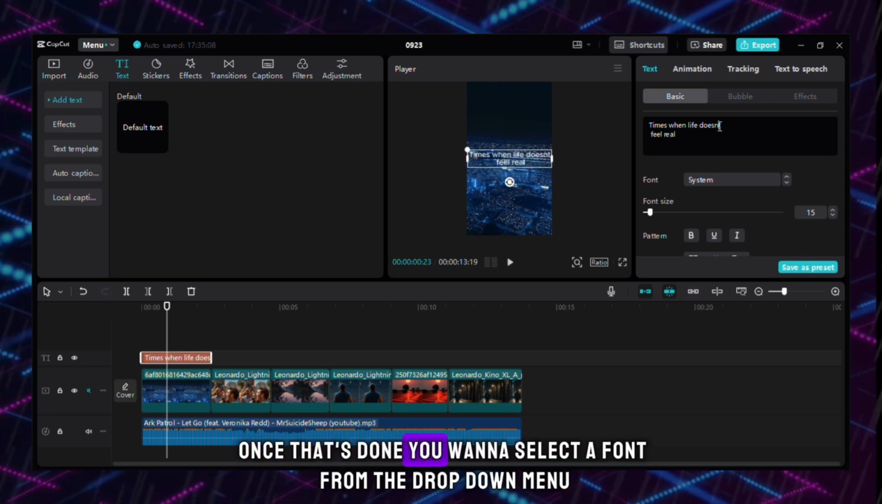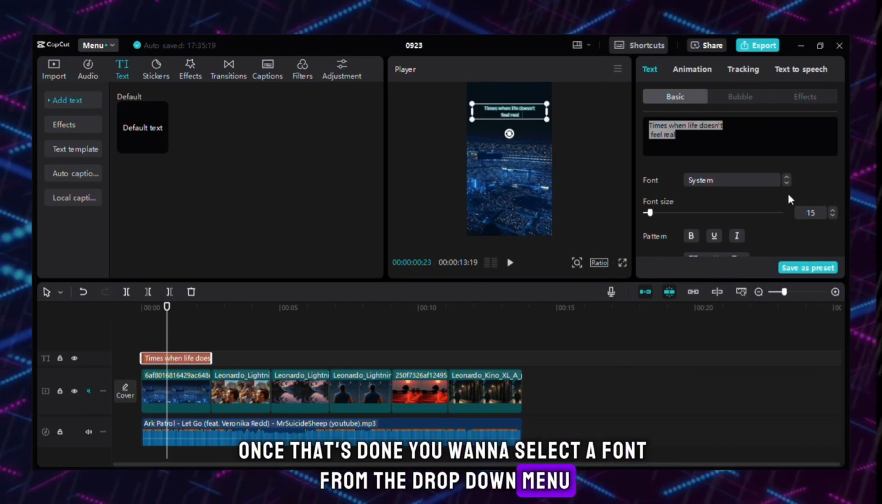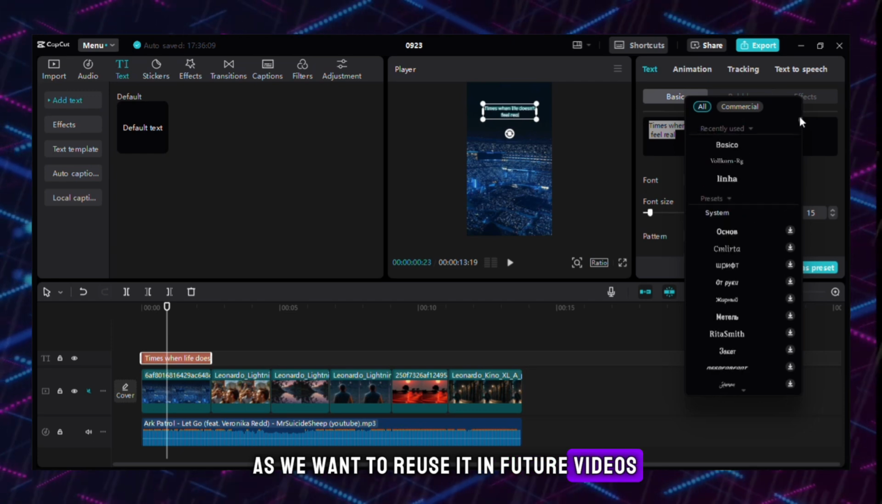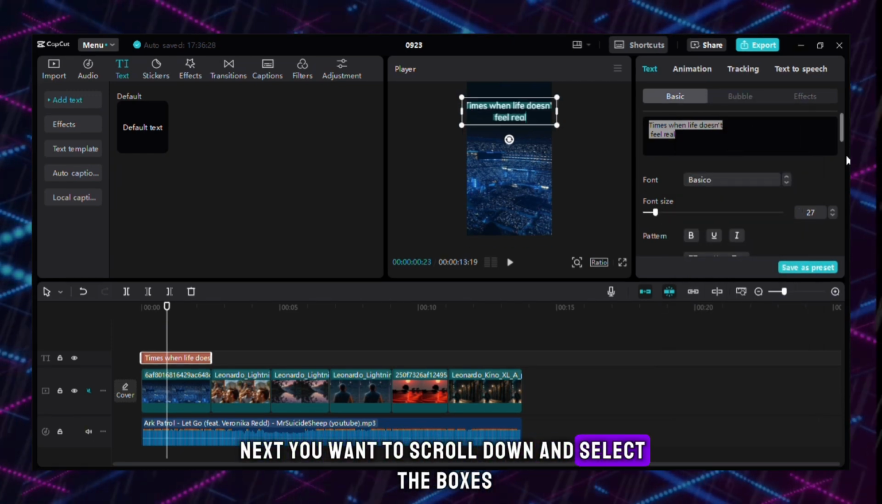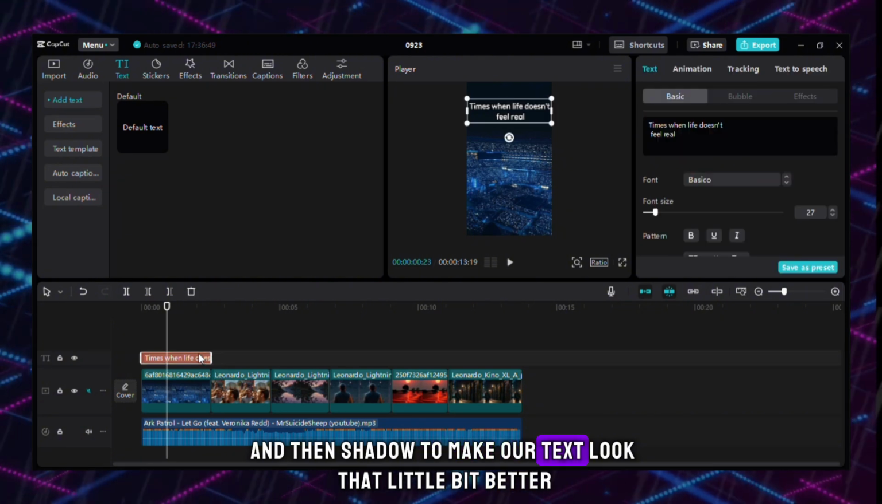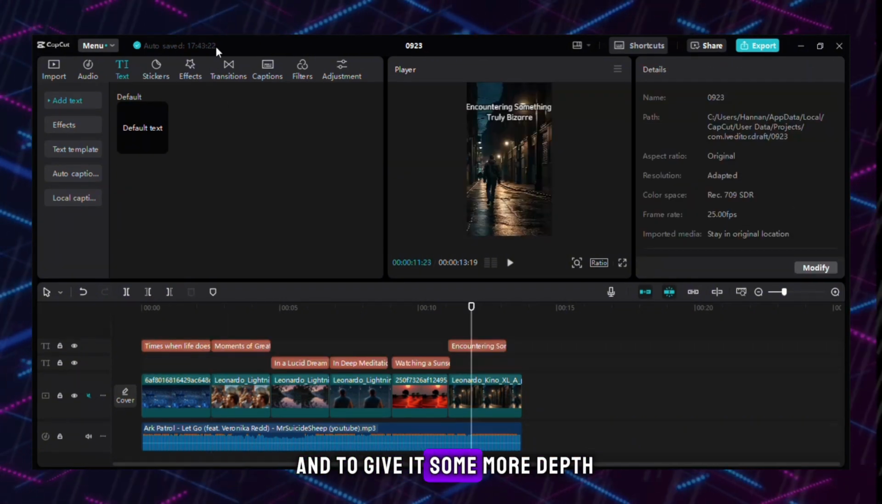Once that's done, you want to select a font from the drop-down menu. Make sure that you remember what font it is, as we want to reuse it in future videos. Next, you want to scroll down and select the boxes next to stroke and then shadow to make our text look that little bit better and to give it some more depth.